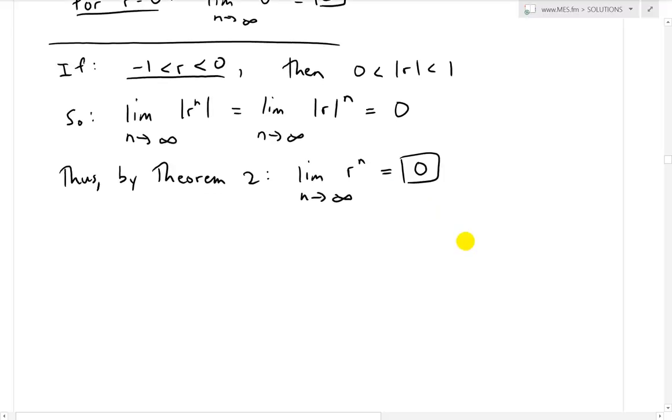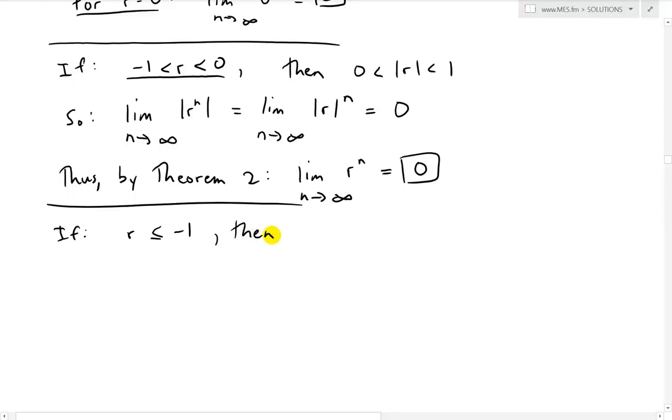And now the last one is if r is less than or equal to -1, then this one is obviously going to be divergent. r to the n is divergent. And this is as in example 6 that I covered earlier.